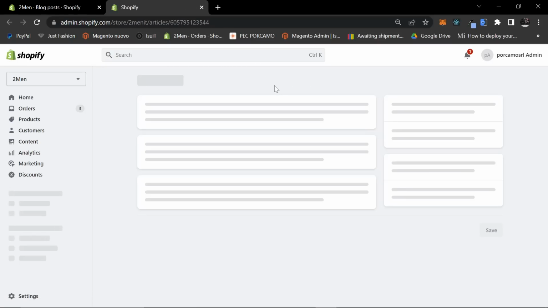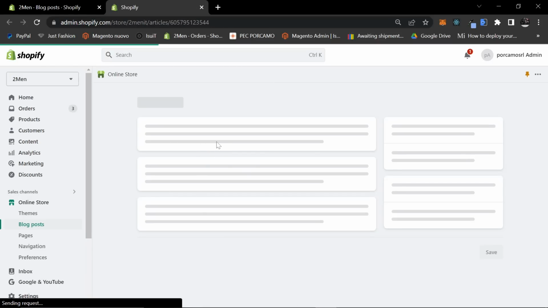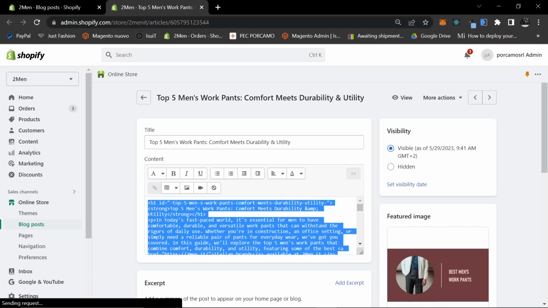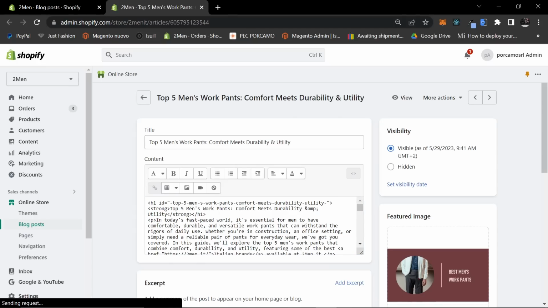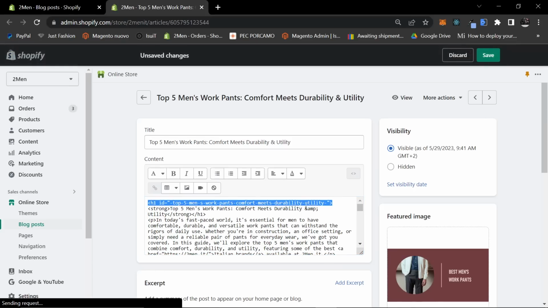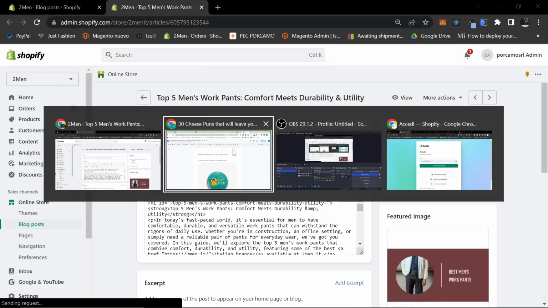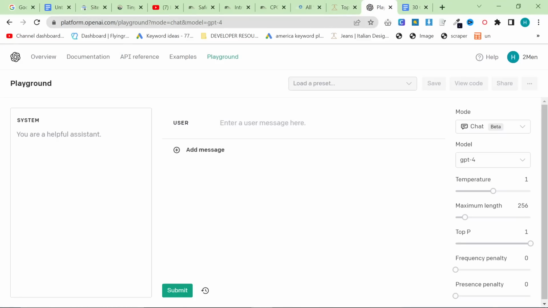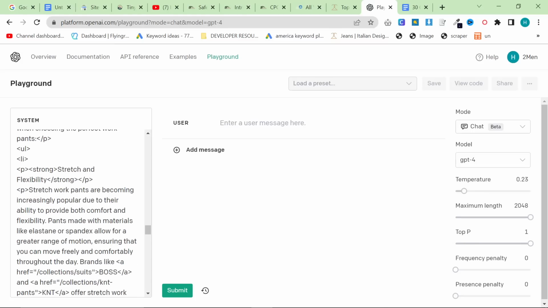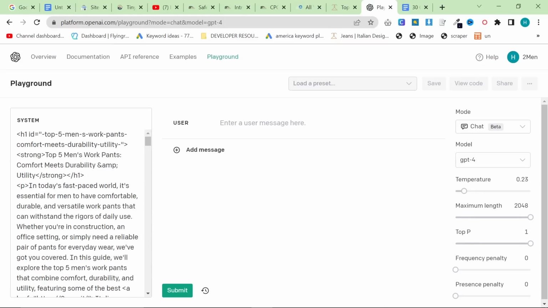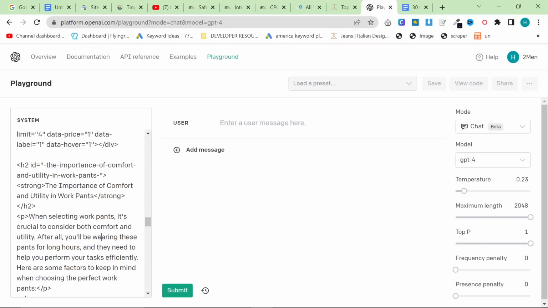So I've actually got a really, really good prompt for this, which I'm going to give you, obviously. But what I like to do is I like to take all of the HTML. And first of all, you would want to delete the H1, but we won't do it like that. Then you want to go to, I'm going to be using the playground. You can probably use ChatGPT in the UI to do this, but I just prefer the playground because I have ChatGPT 4. So you want to put maximum length on 2048. Temperature, you just want to put down pretty low. And then you want to put all of the HTML right here, okay, in the system prompt.